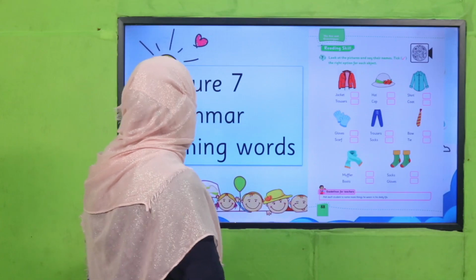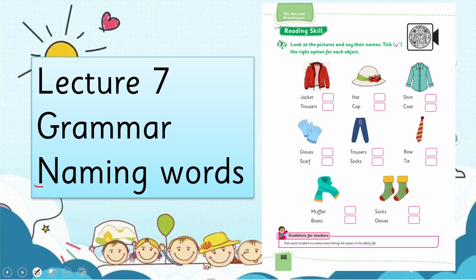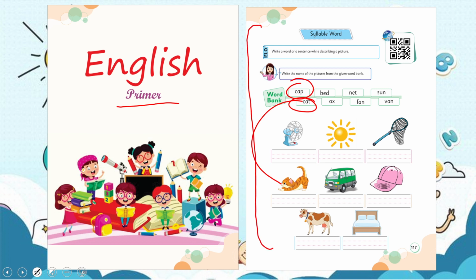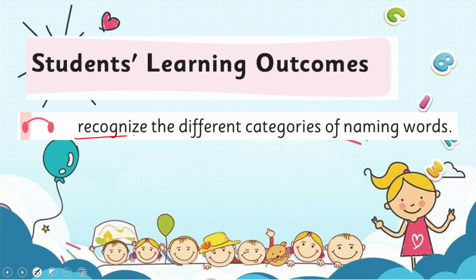So, my dear students, today we are going to learn about naming words. We have already learned in your English primary one about different naming words, and you matched them with the pictures. Remember, you have done this activity, and we have learned about naming words in grade 1 as well. I hope you remember the concept, and we are going to learn further to recognize the different categories of naming words. This is our today's SLO.